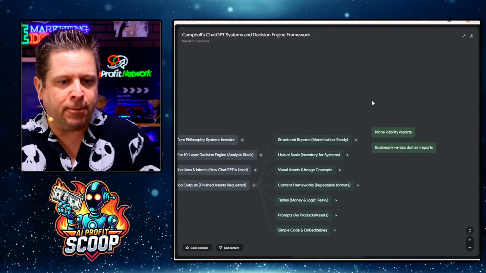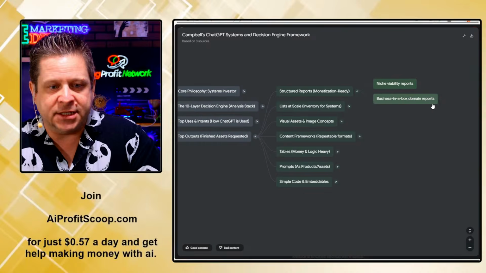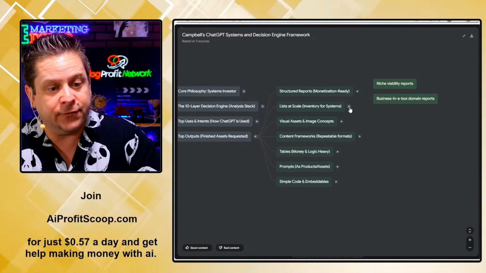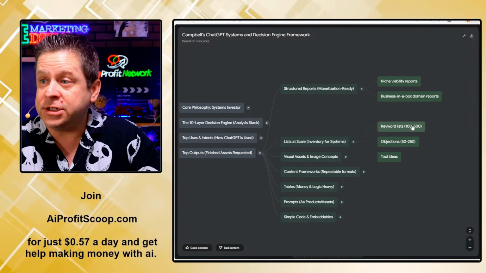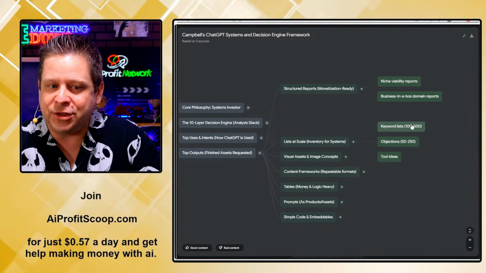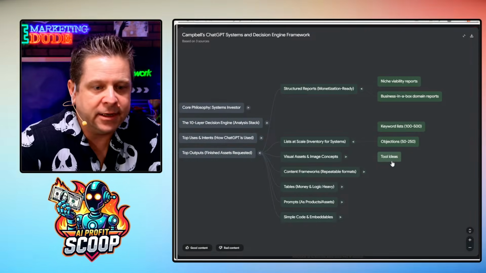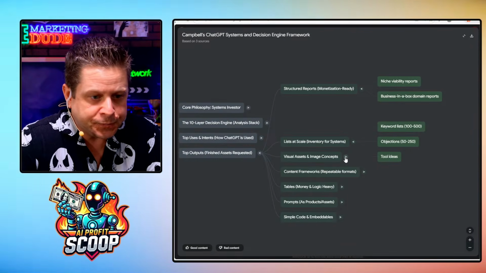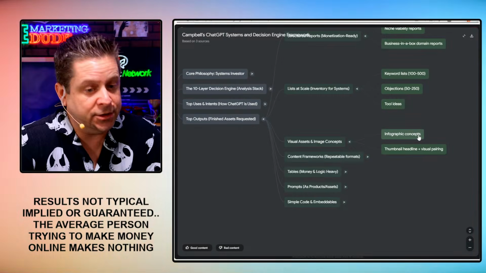Structured reports that are monetizable ready. Niche viability, business in the box, domain report. So I often use it for finding good short domains. Keyword lists, interesting. Not a lot of people talk to you about using AI for keyword lists. Objections, things people don't like, tool ideas, and more. Visual assets and image concepts. Infographics, I use that a lot.